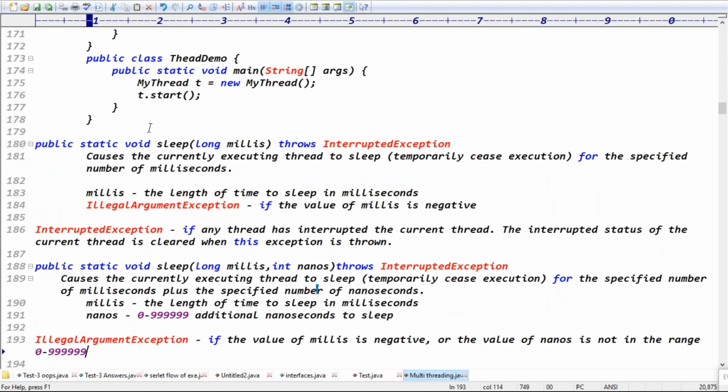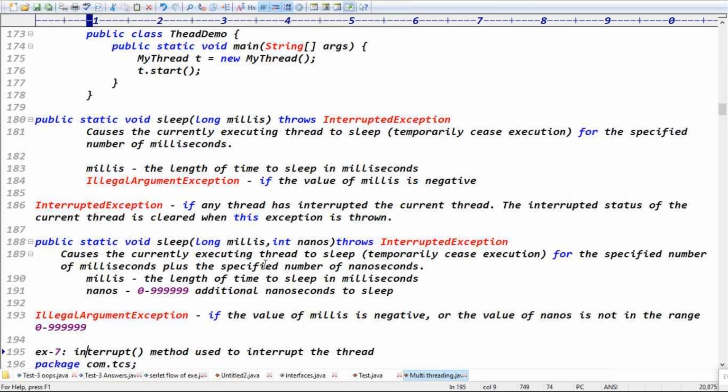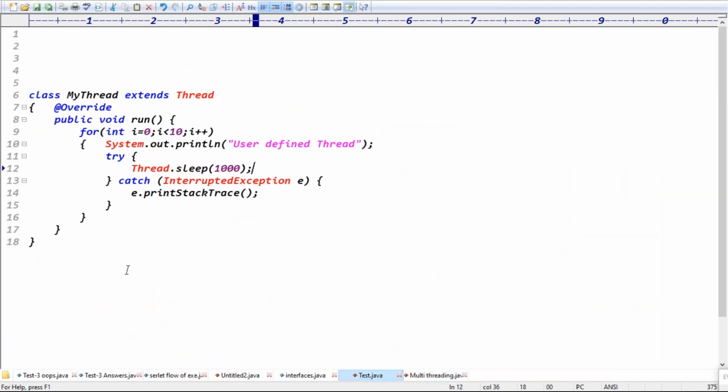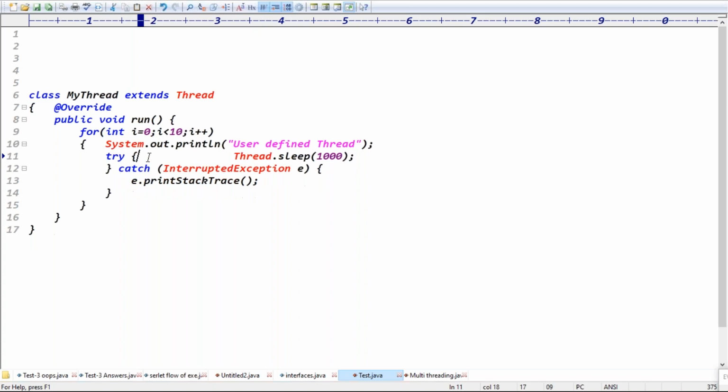The way I check the API documentation for the sleep method, the same way you try to check the API documentation so that you get clarity, right? Guys, are you clear about the sleep method, everyone? Sleep is simply used to stop the current executing thread, right? Which exception is the sleep method throwing here? InterruptedException, and it is a checked exception.